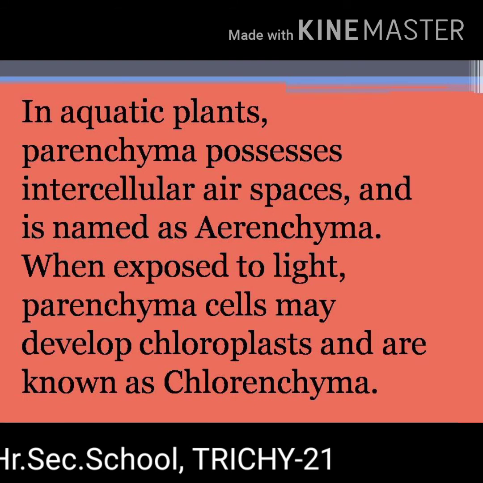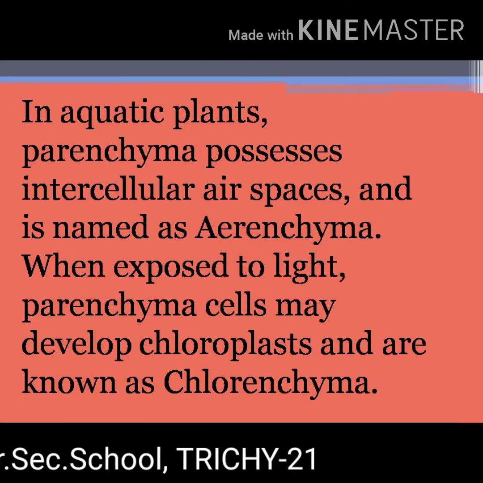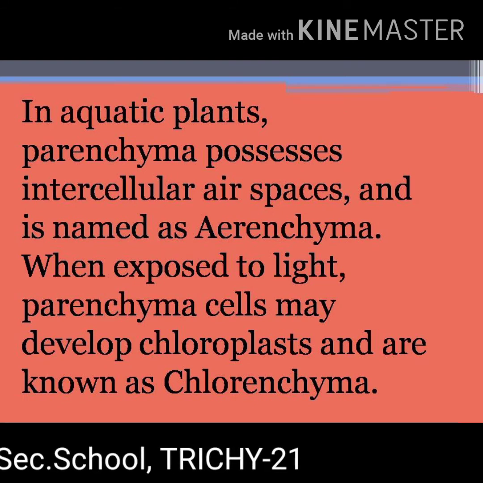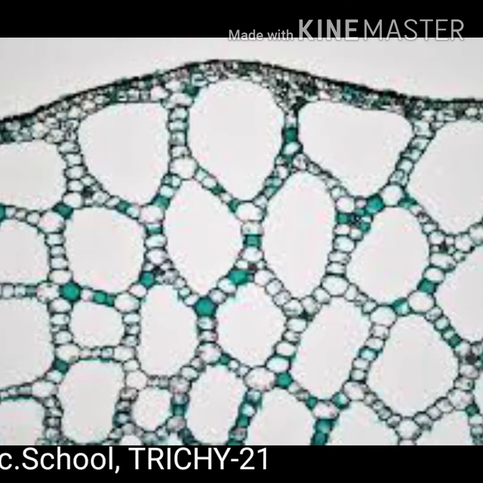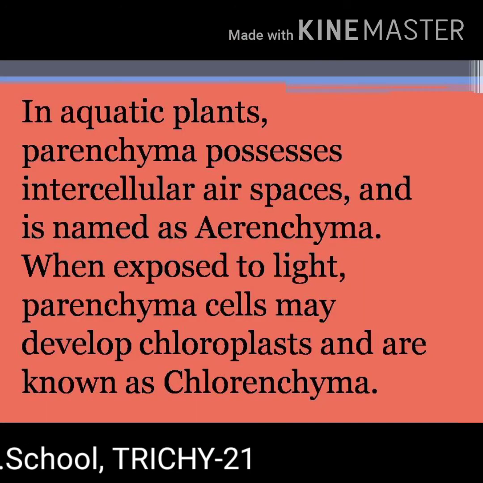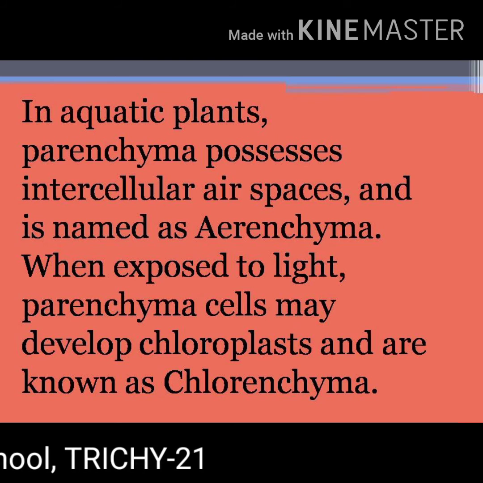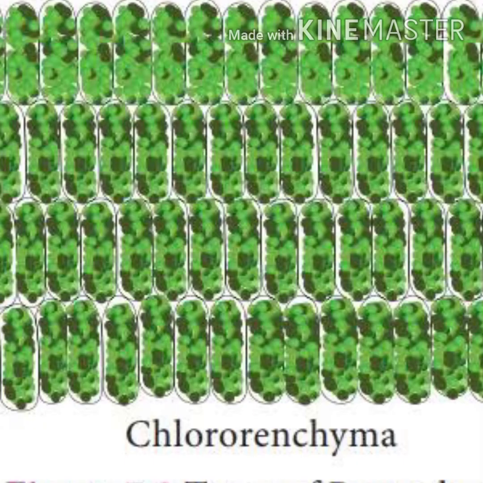In aquatic plants, parenchyma possesses intercellular air space and is named aerenchyma. When parenchyma cells are exposed to sunlight, they develop chloroplasts and are known as chlorenchyma cells. Since they have chloroplasts, they prepare food with the help of the chloroplasts.